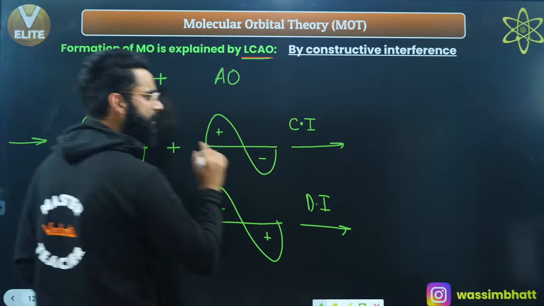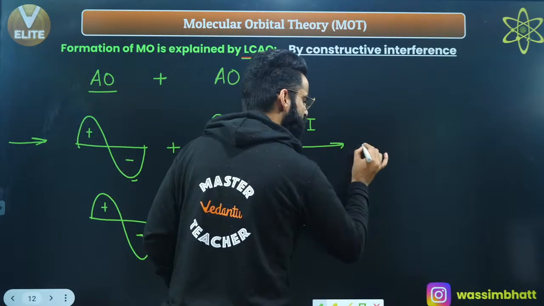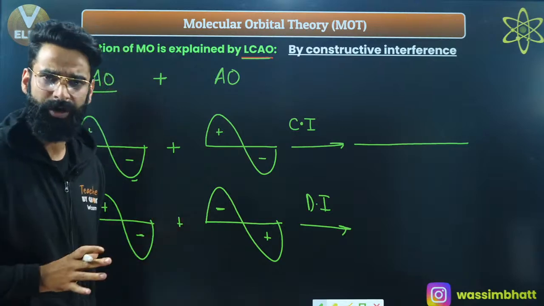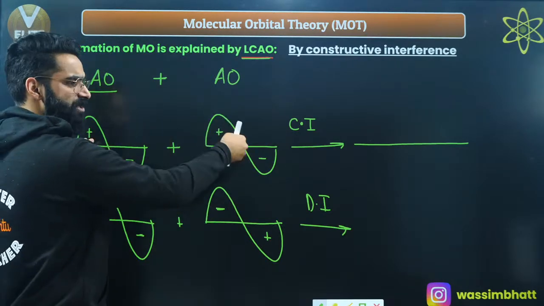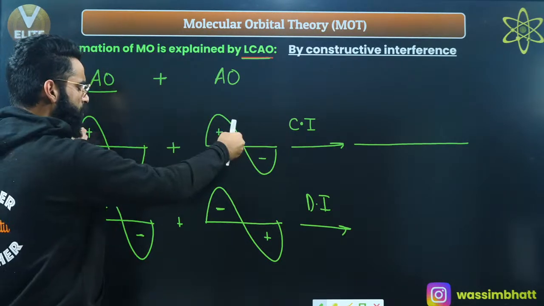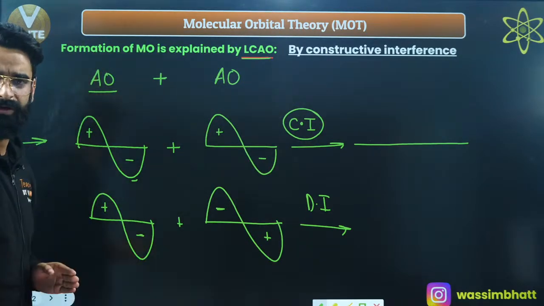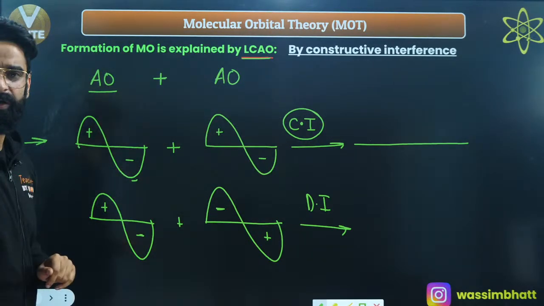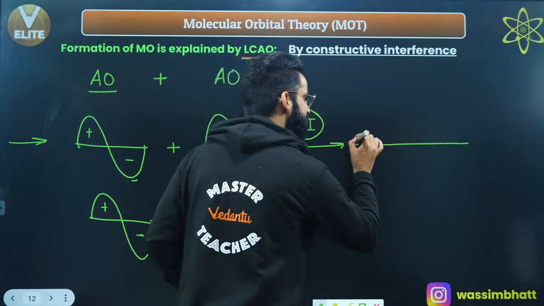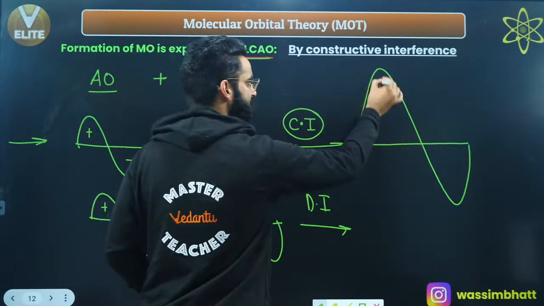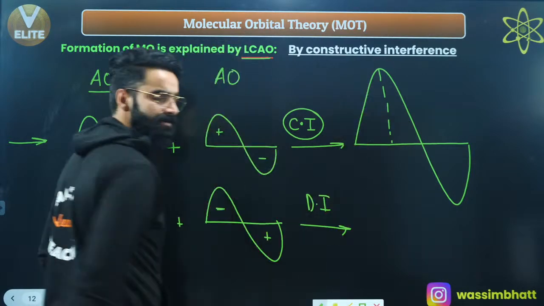Remember, constructive interference always leads to the formation of the molecular orbital, right? These are two atomic orbitals which are combining, these are the two waves which are combining. And which kind of interference is this? This is constructive interference. And in case of constructive interference, the amplitude of the resulting wave will be maximum like this. This is the amplitude of the resulting wave which is maximum, right?